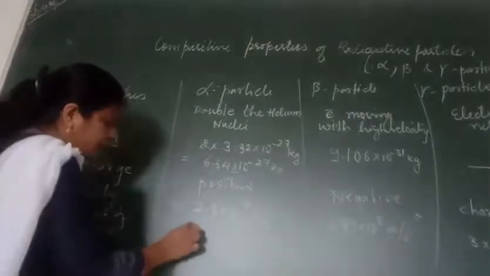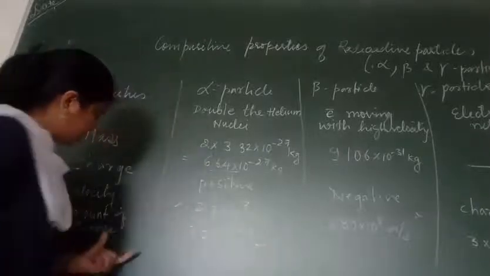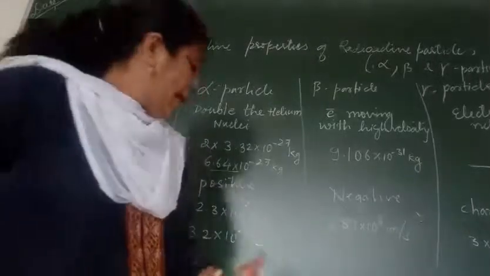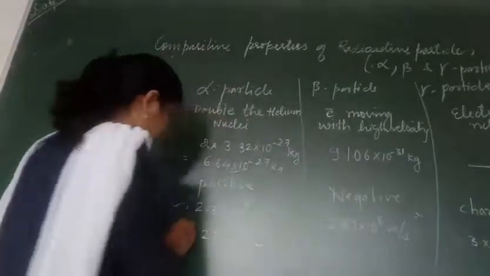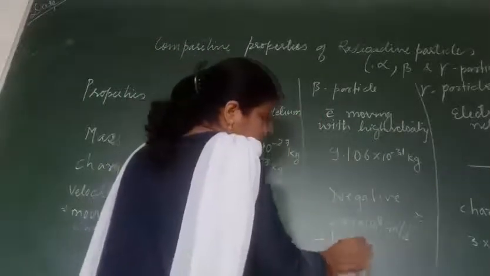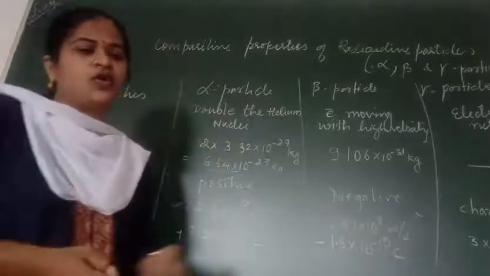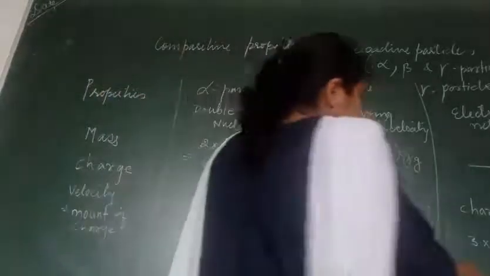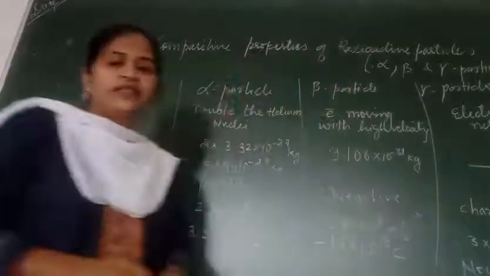The amount of charge of an alpha particle is 3.2 into 10 raised to power minus 19 coulomb, and it will be positive. And the charge of beta particle is 1.6 into 10 raised to power minus 19 coulomb. The charge of gamma particle will be neutral, it is chargeless. It doesn't show any charge.